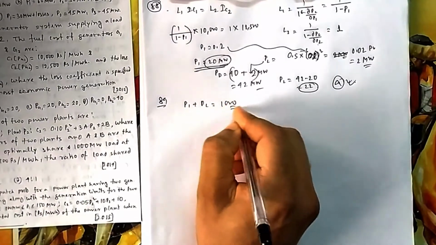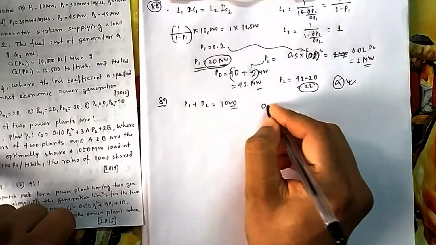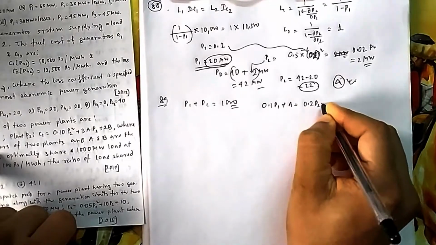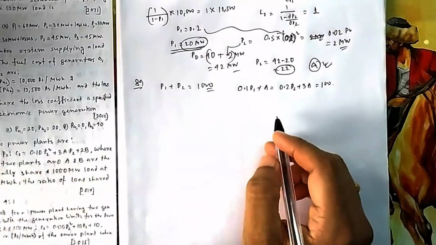So that has to be maintained. Okay. And then IC1 equal to IC2. If you do this, it is 0.1 P1 plus A is equal to 0.2 P2 plus 3A. That is also given as 100. So you have lots of things. You can apply them now one by one.